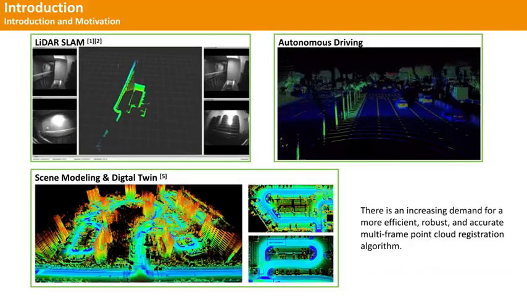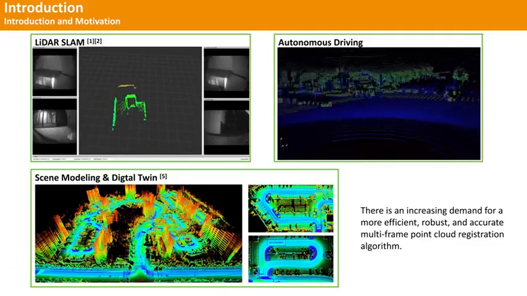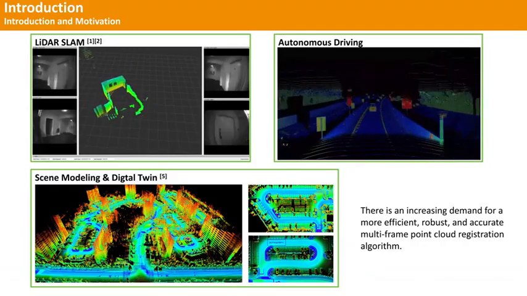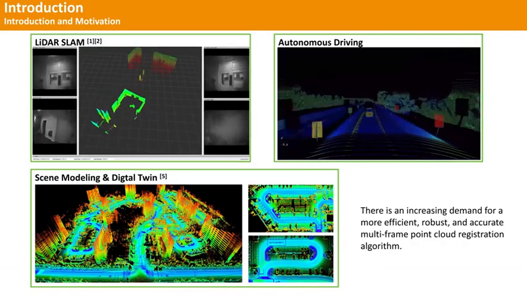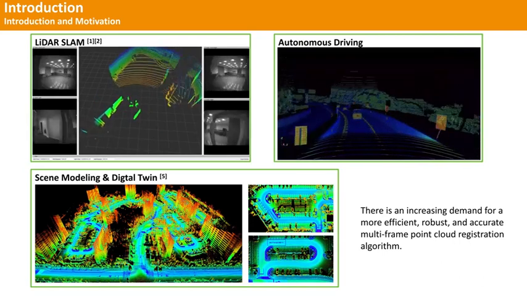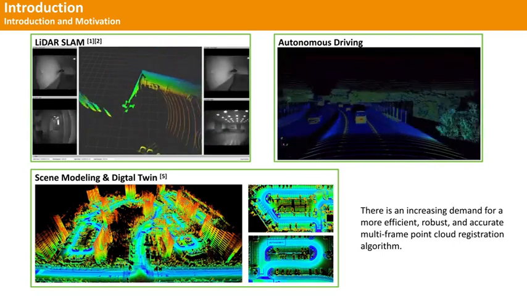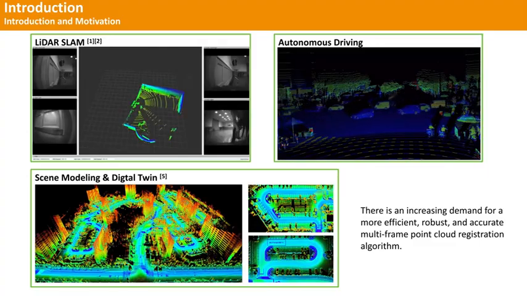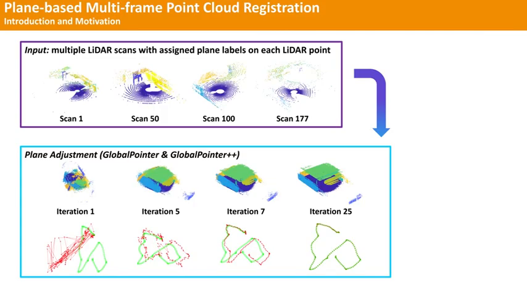With the widespread adoption of LiDAR technology in applications such as 3D reconstruction and LiDAR SLAM, tasks involving localization and scene modeling have gained significant attention. As a fundamental building block, there is an increasing demand for a more efficient, robust, and accurate multi-frame point cloud registration algorithm for downstream tasks. In this paper, we mainly focus on plane-based multi-frame point cloud registration, which takes multiple LiDAR scans and associated point-wise plane labels as input, simultaneously optimizes the LiDAR poses and plane parameters, and finally outputs accurate LiDAR poses and plane reconstruction.